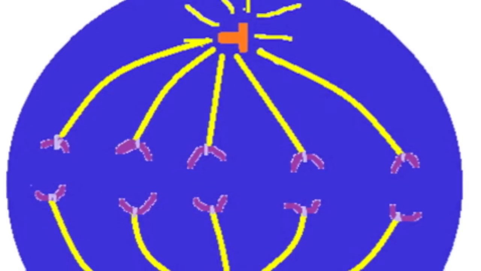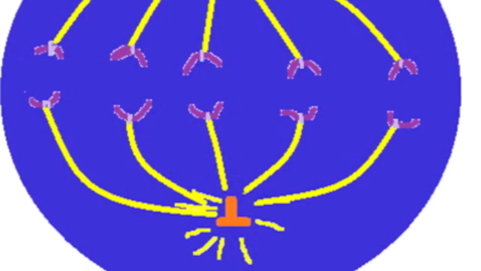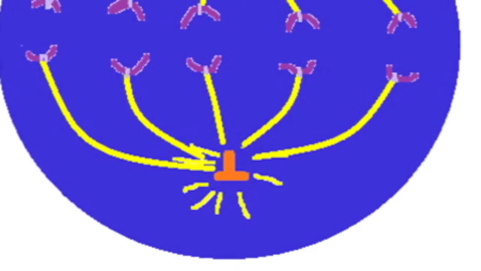Anaphase begins when the 2 sister chromatids split and each become a chromosome. The daughter chromosomes are pulled to opposite poles. By the end, at each pole, there is a complete collection of chromosomes.